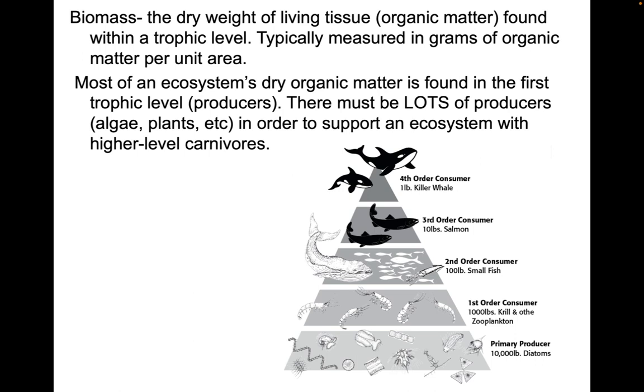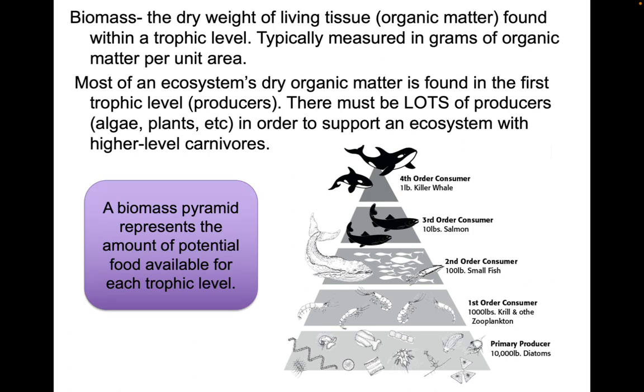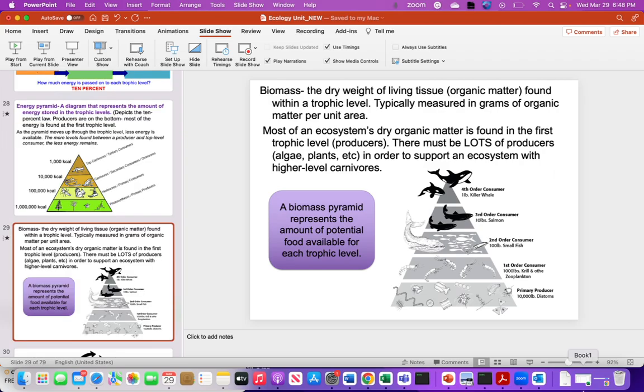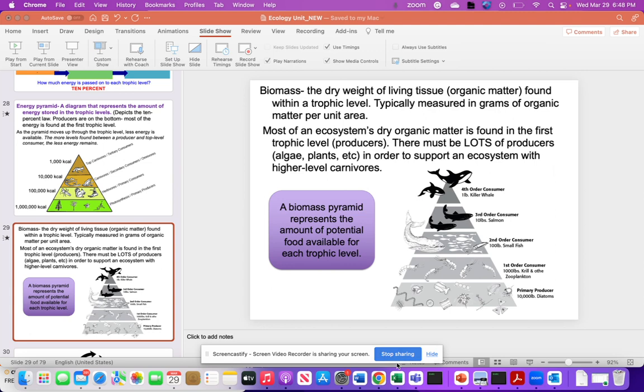So, think that killer whale is going to need thousands and thousands of pounds of primary consumers. The biomass pyramid will represent the amount of potential food available for each trophic level. And this is where we'll end our unit or our notes for the day.